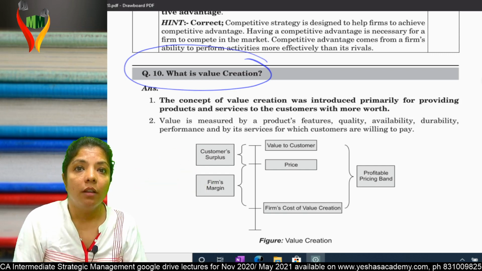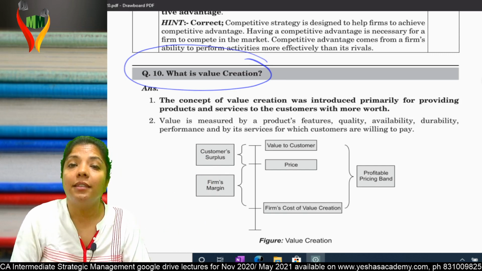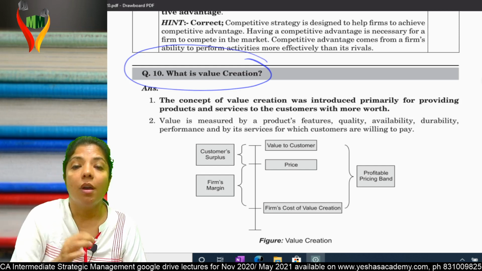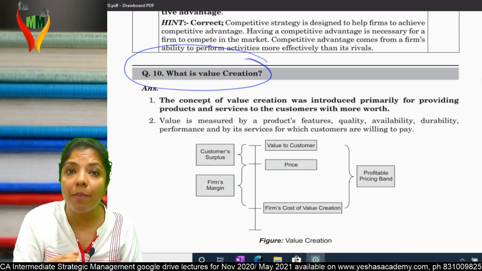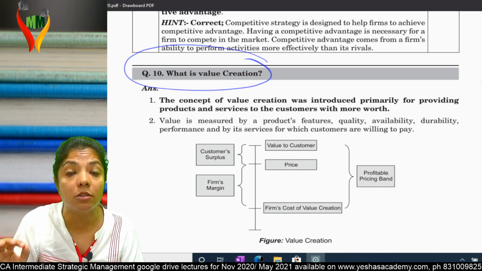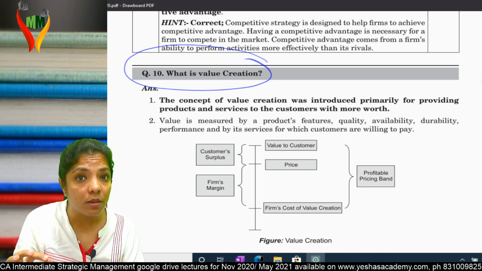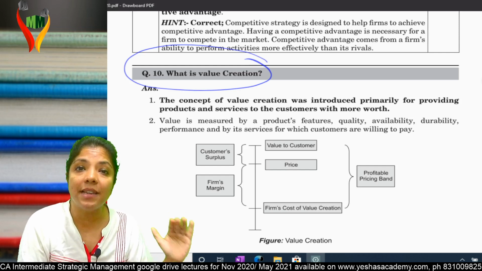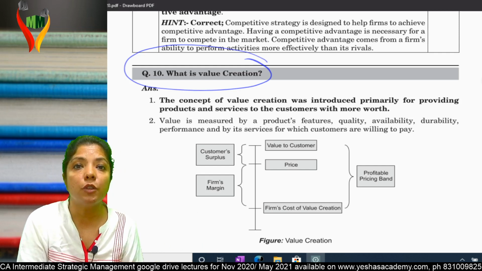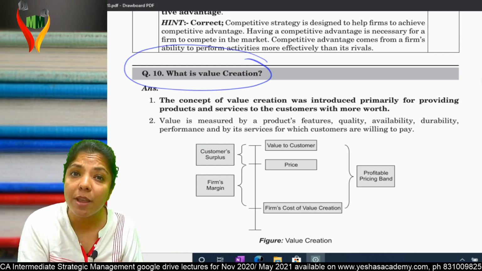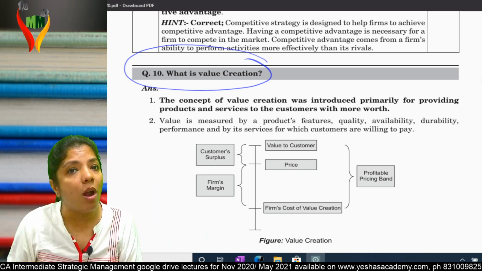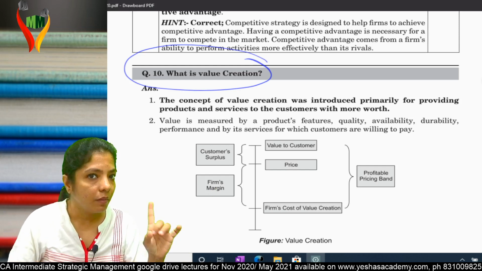But later on, when the concept got more importance, they felt: why only value creation from the customers' point of view? Why not value creation from everybody who is interested in that company? That means why not value creation for stakeholders, not just shareholders? Stakeholders means everybody who is interested in that company: government for taxes, bank for loan, employees for salary, creditors for the money, the people who have given advances, shareholders, everybody. Why not value creation from their point of view? Am I clear?